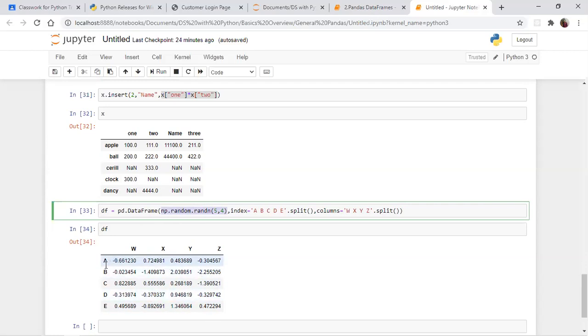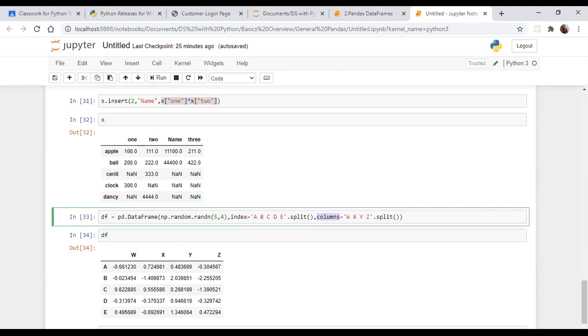Now you need to give an index name and a column name, right? So here I give a complete string. This is a string data type now. I give index equal to one string dot split. Split is an inbuilt function of your string. Now it will split each and everything. If you are not giving anything here, it will split based on white space. So based on the white space, you will get your index names, the same as your columns. Now you understood?